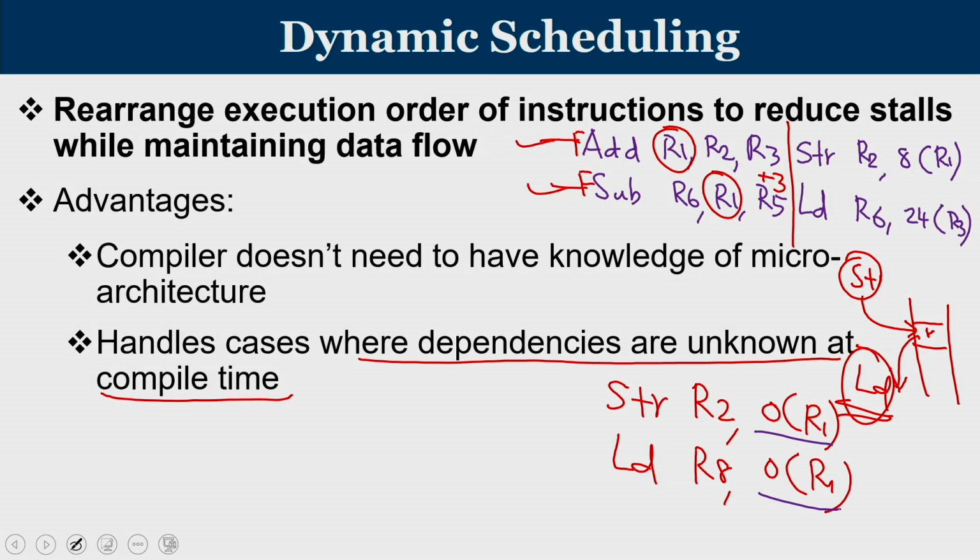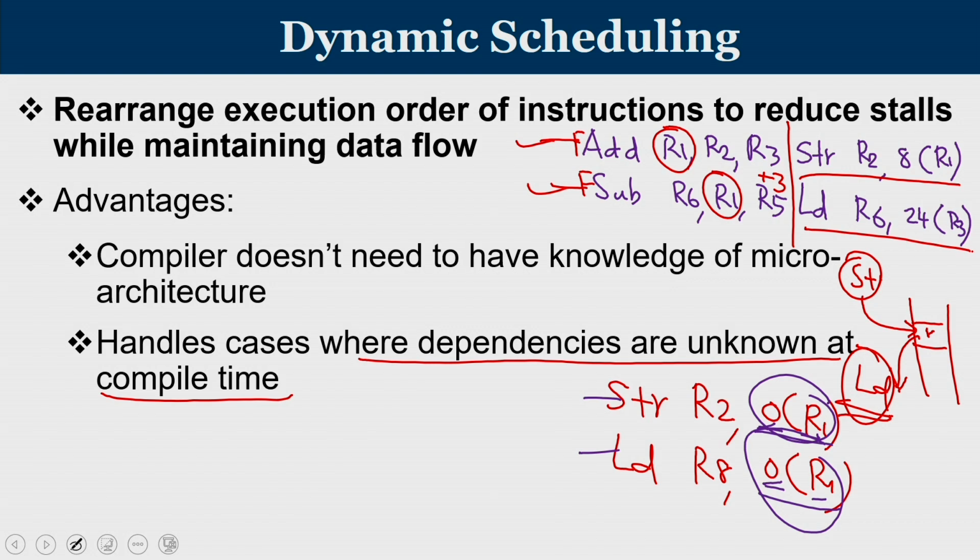Both have the same base register and displacement, so it is clear that they both point to the same location. This is a clear case of dependency which even a compiler can understand, because the base register R1 is the same and the offset is also the same.